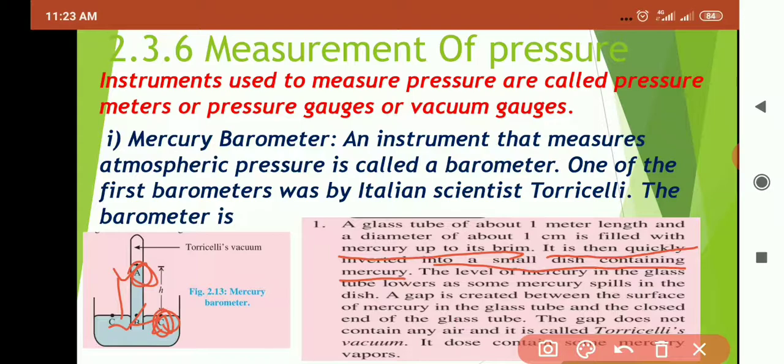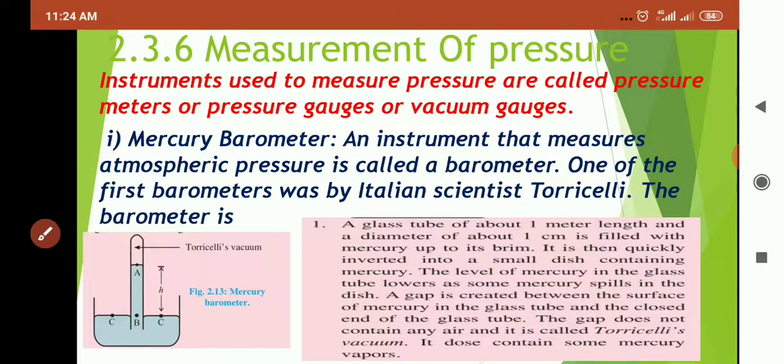The level of mercury in the glass tube lowers as some mercury spills in the dish. The level of mercury will drop down because there is some pressure downside to this liquid.